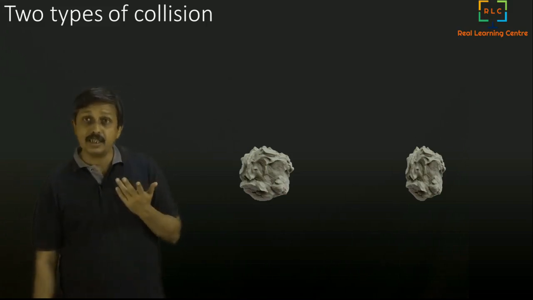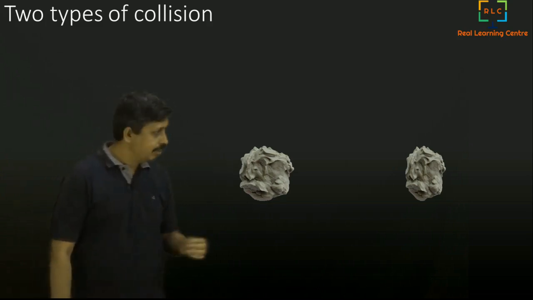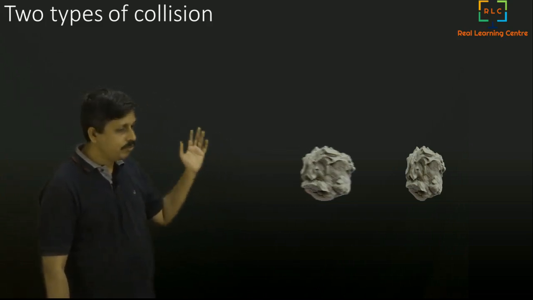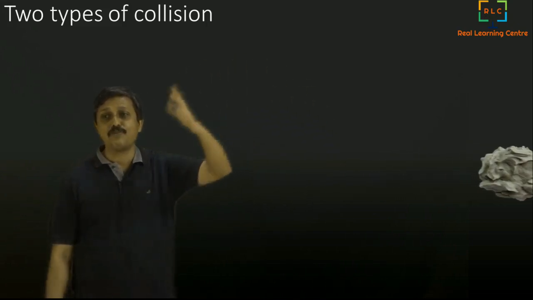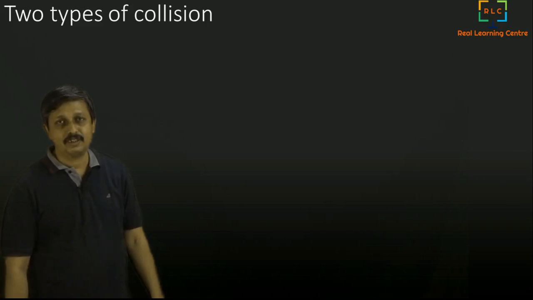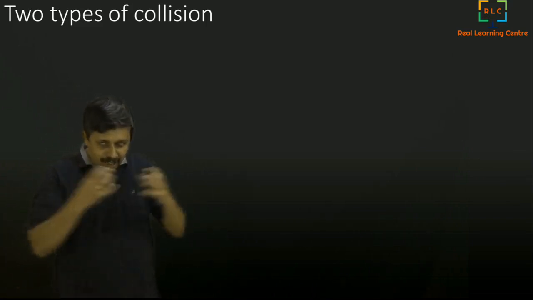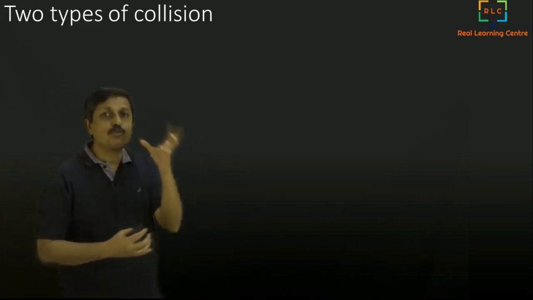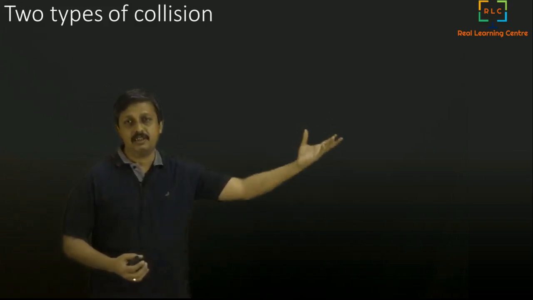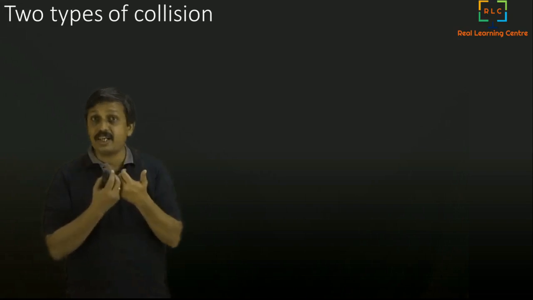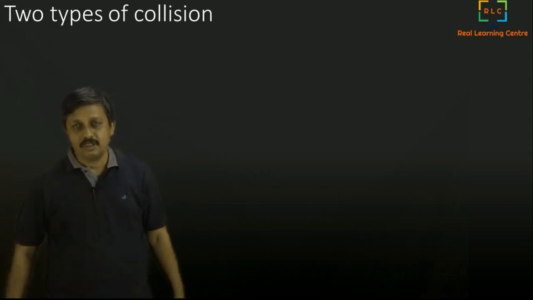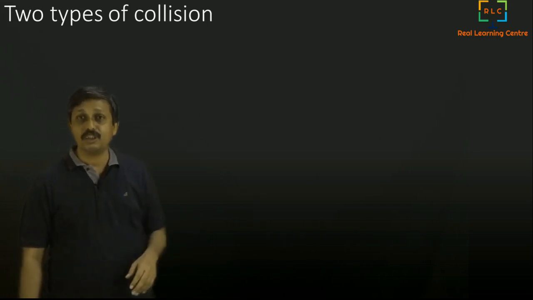And there is another kind of collision where you can see that it will start moving towards the other, and it will hit and get attached to it, and they may move together. The clay gets stuck with the other clay, and it becomes one mass, and they move together. So that is the second kind of collision. In the first kind of collision, they did not get attached. They came in contact, but they separated and moved.